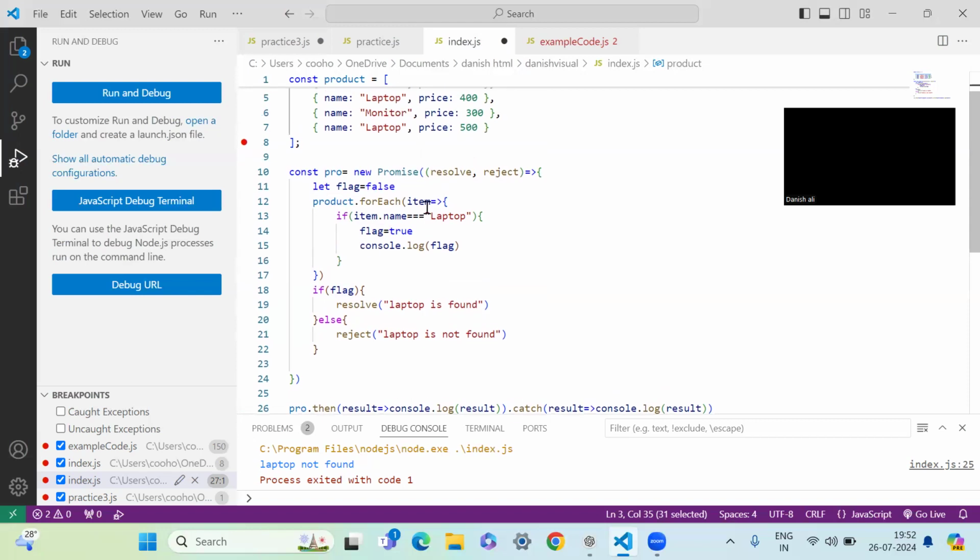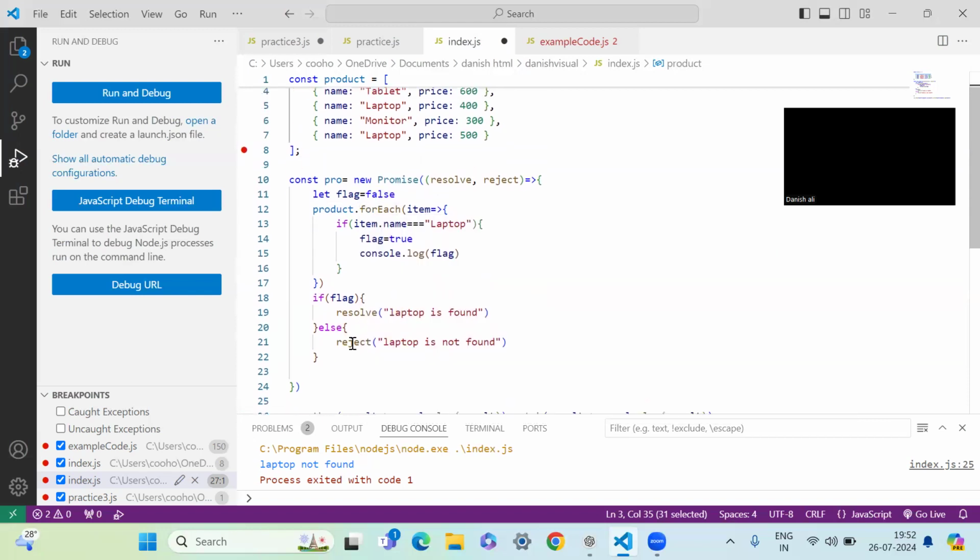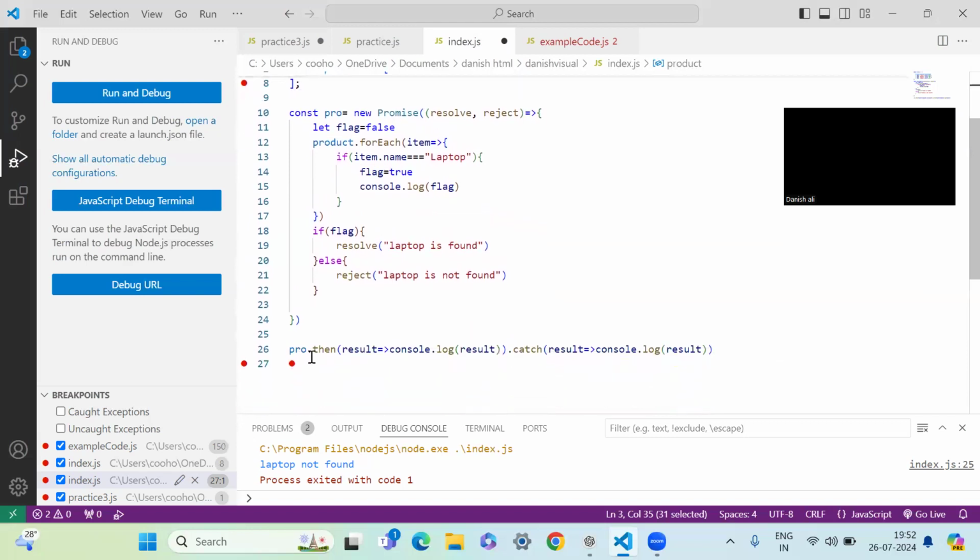If we did not get the laptop, the value for flag remains false, and we're going to put the reject over here. And then we are using a callback function. This is also a callback function over here. This is also a callback function. Because it goes for an if statement, if we get the flag, then something is going to happen. So it's something of the same type.